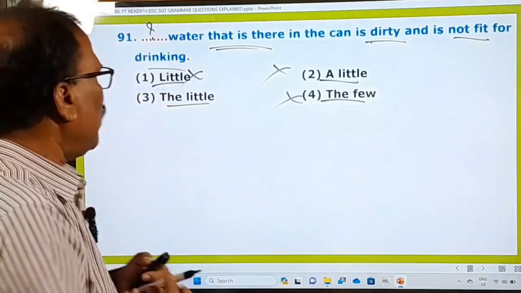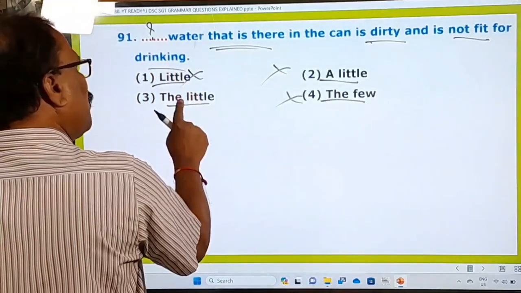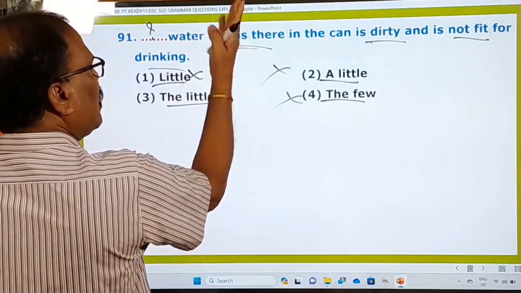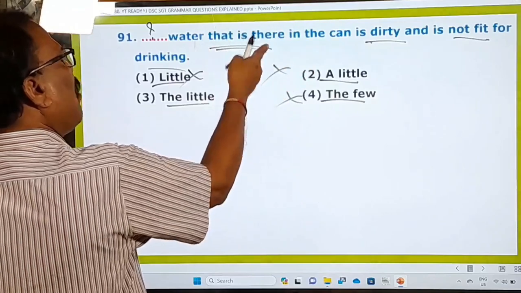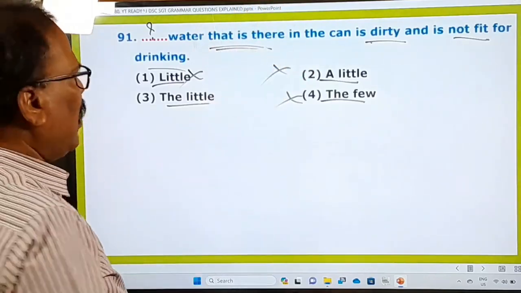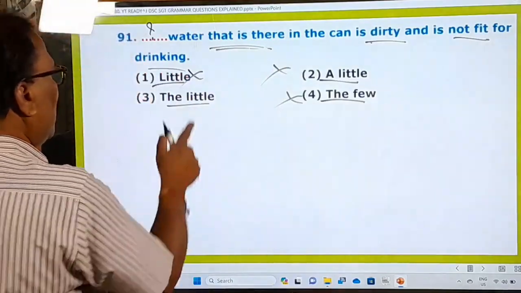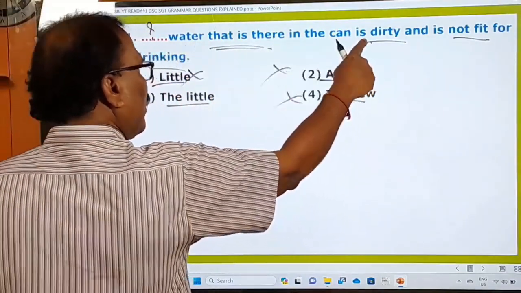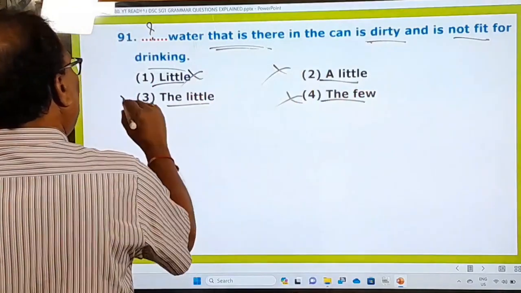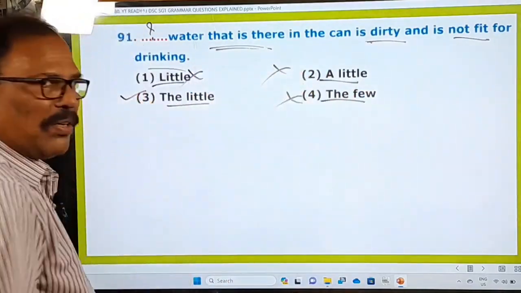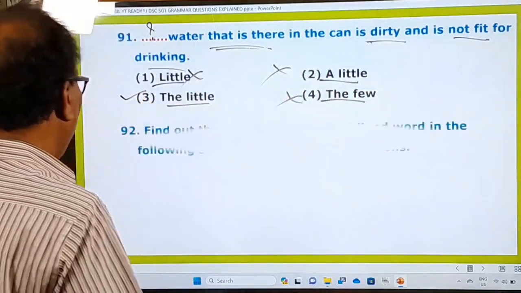So generally the little is always used with an adjective clause and it's a must, and it can be clearly given here or it is also implied sometimes. Okay, you can watch this point in that video and you understand that. So the little water that is there in the can is dirty. So here this third one is the right one, all other answers are wrong ones. Right. Now let's go to the 92nd one.